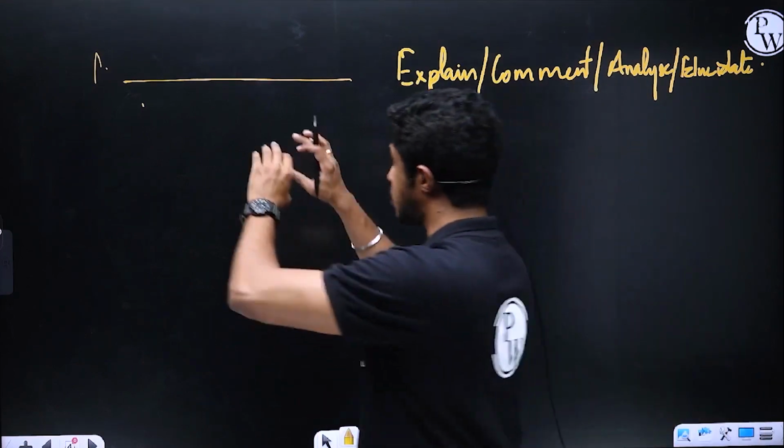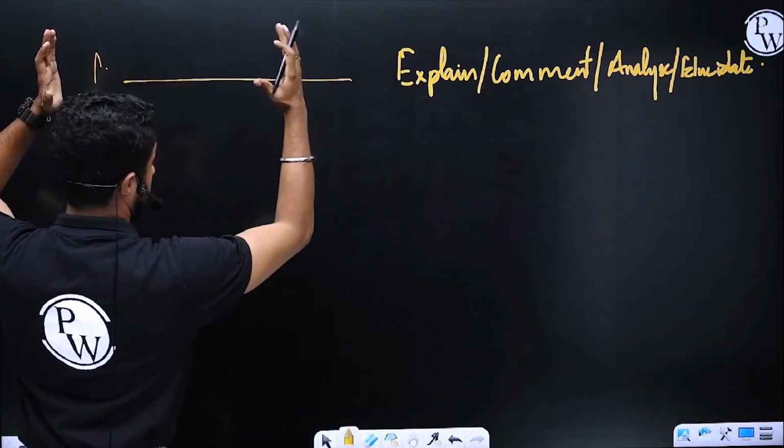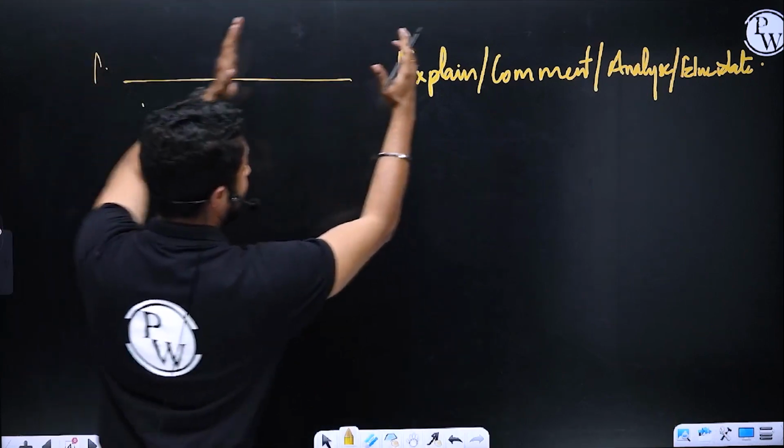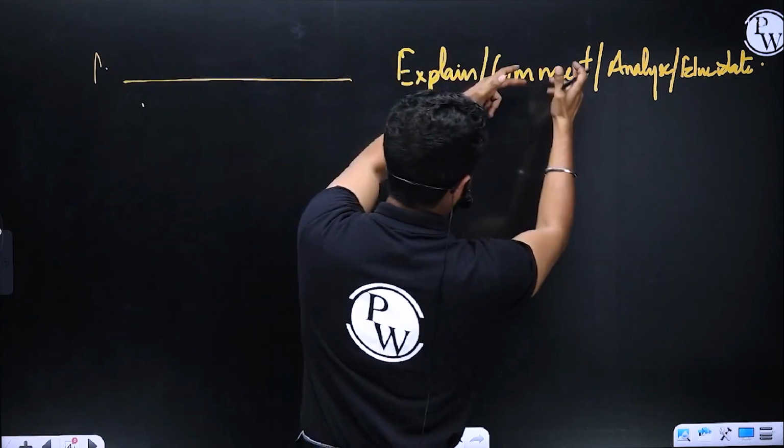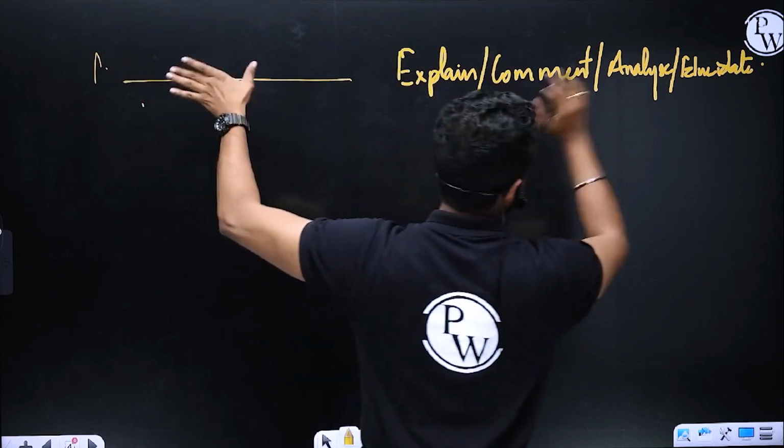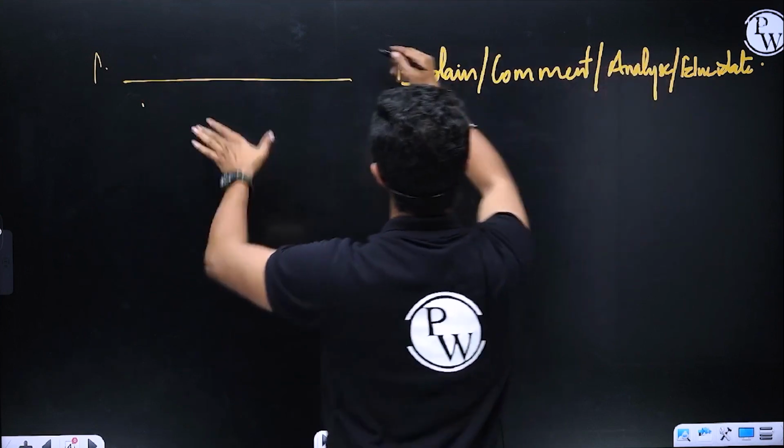Knowledge depth means I should analyze the given statement, explain whatever statement is given to me, or comment on it, analyze it, or elucidate it.